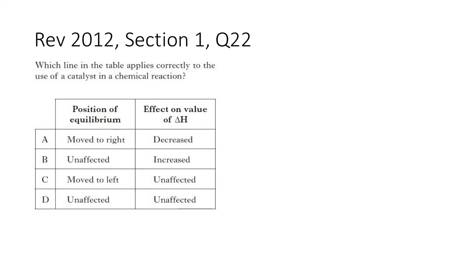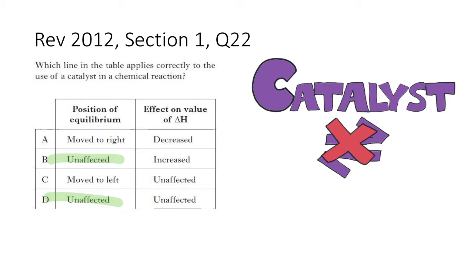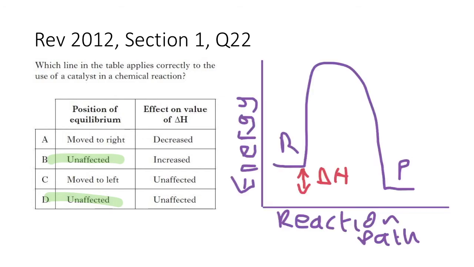Which line in the table applies correctly to the use of a catalyst in a chemical reaction? And it's asking us about the position of equilibrium. A catalyst does not affect the position of equilibrium. Next, the effect on the enthalpy change for the reaction. If you've covered rates of reaction already, you'll be familiar with these reaction pathway diagrams, and the enthalpy change for a reaction is the difference between the energy levels of the reactants and the products, this value here.